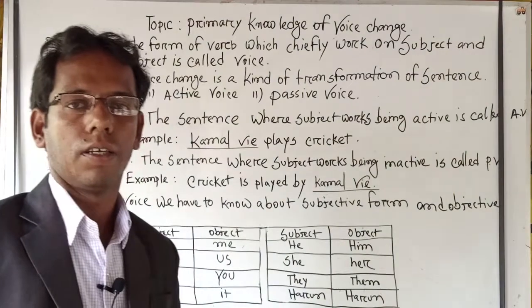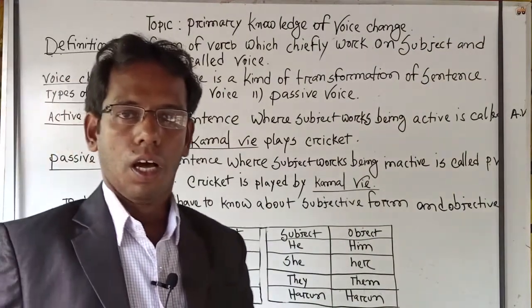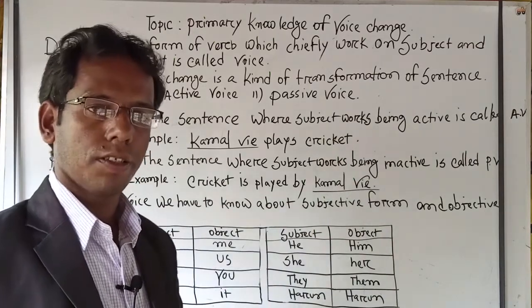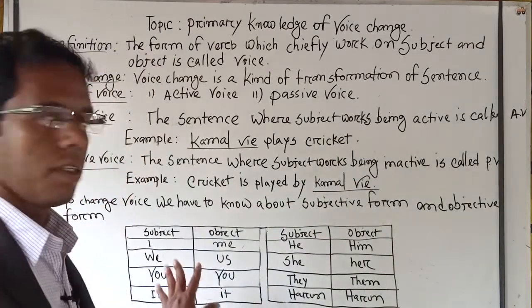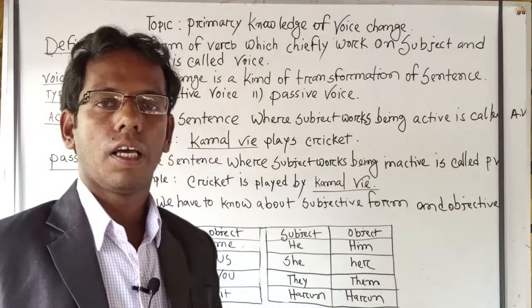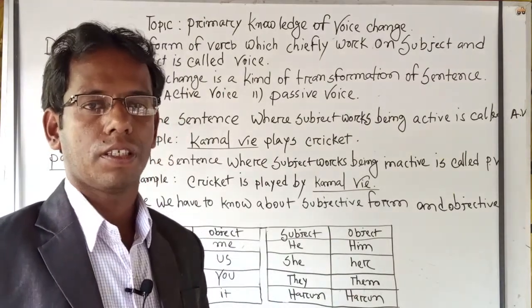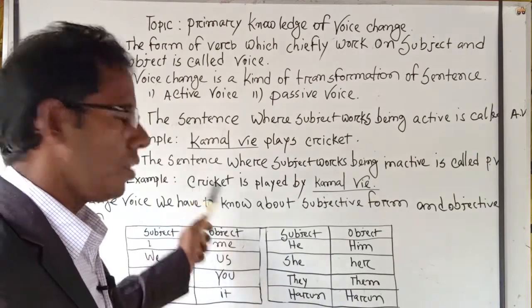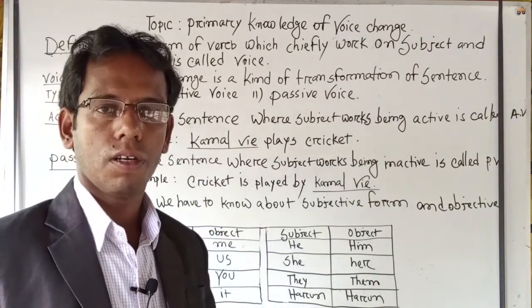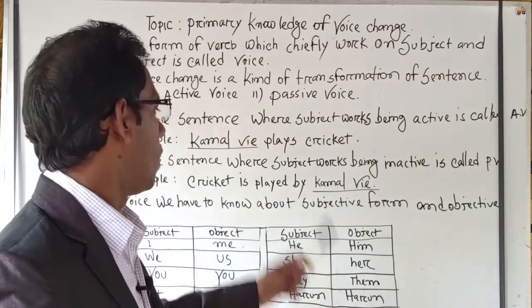More active here. So, we see that Kamal Bhai has been used at the last part of the sentence, and cricket has been used at the very beginning of the sentence. Cricket is the main subject here. It is playing an important role in making this sentence.